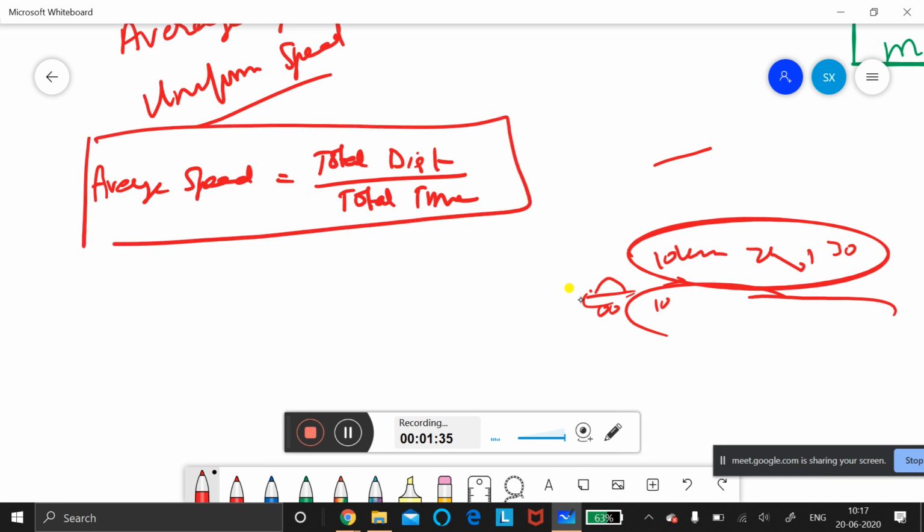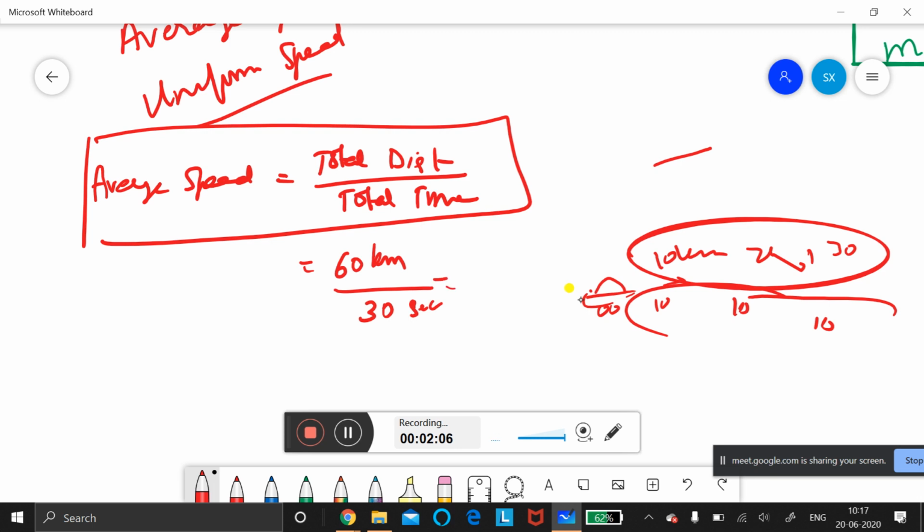Average speed is equal to total distance divided by total time taken. So 10 plus 20 plus 30 becomes 60 kilometers, and the time is 30 seconds. So 60 kilometers by 30 seconds. Then you can convert kilometers into meters, to write it in meters per second.